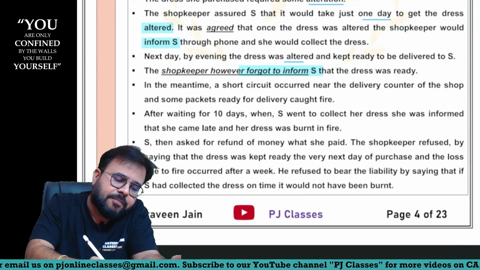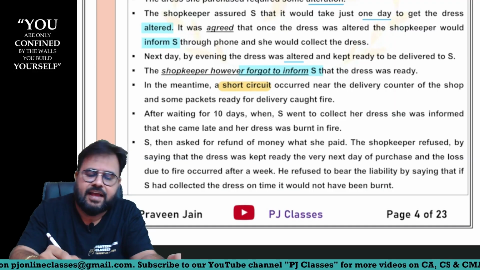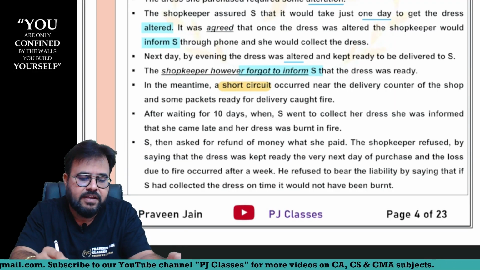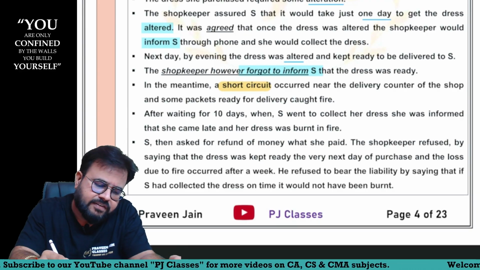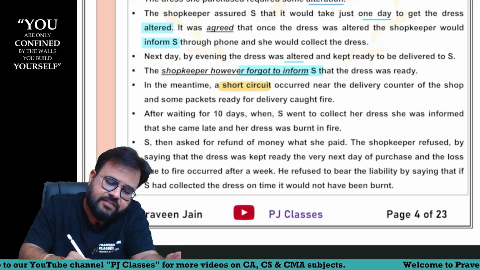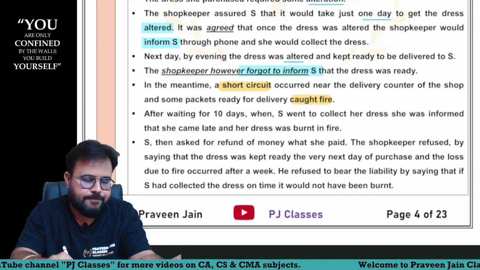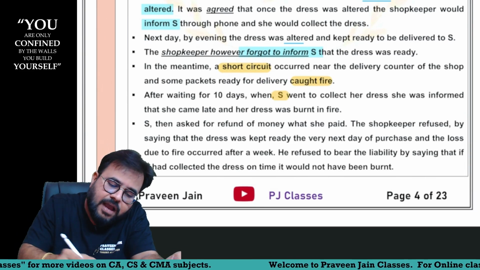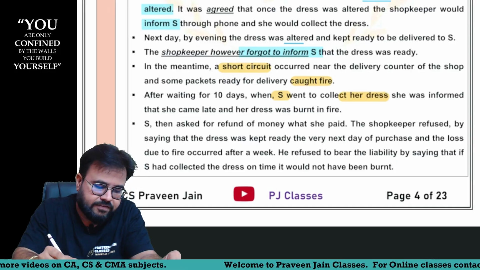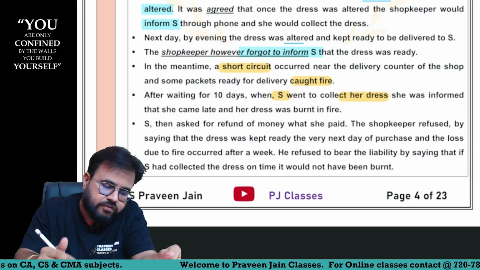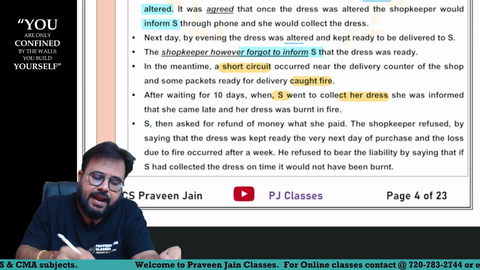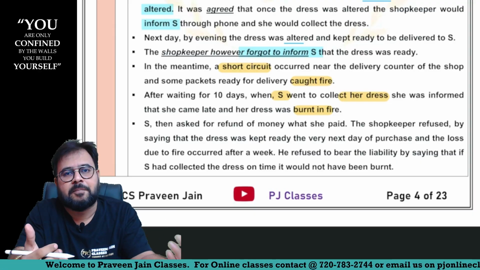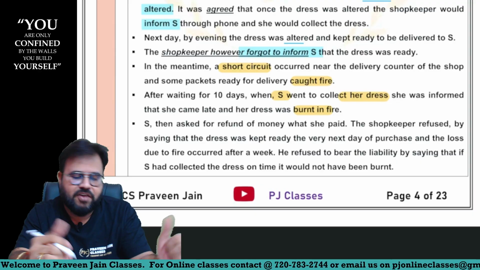In the meantime, what has happened? A short circuit has occurred near the delivery counter of the shop, and some packets ready for delivery caught fire, sir. After waiting for 10 days, now S comes and wants to collect her dress. She was informed that she came late and her dress was burnt in the fire. Now can I say our shopkeeper is giving a surprising news: you came very, very late.